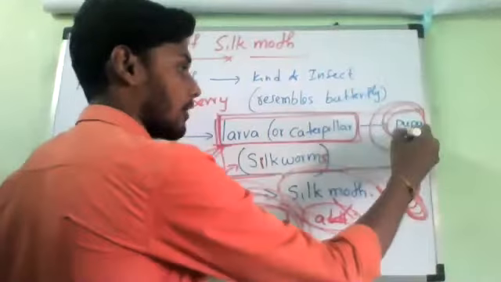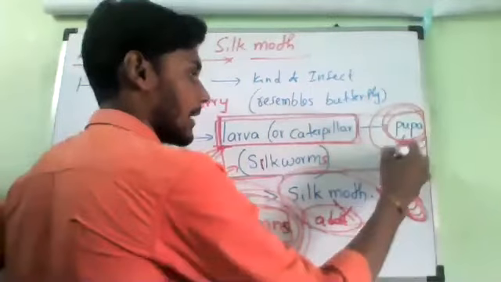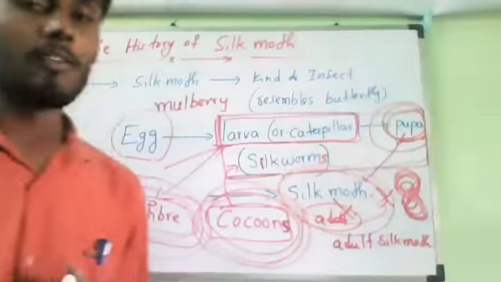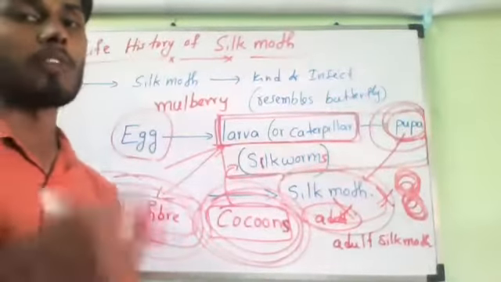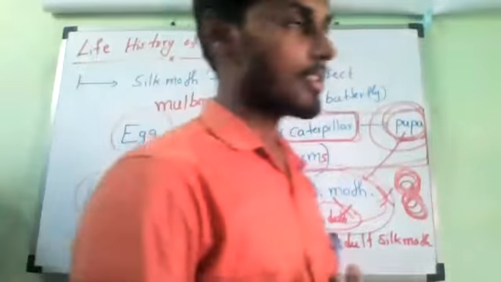So after this pupa, what will happen, Mari? Pupa will turn into an adult silk moth. What is it called? Adult silk moth. After that, it will turn into the adult silk moth. Then this cocoon splits up and a beautiful silk moth comes out by flying. That is called the adult female silk moth. Again, it will lay more eggs. So in this way, the life history of the silk moth is completed.